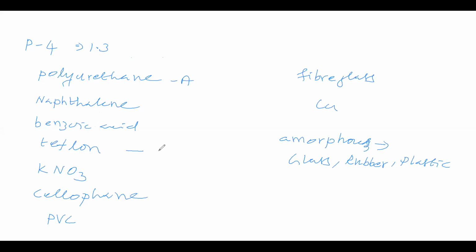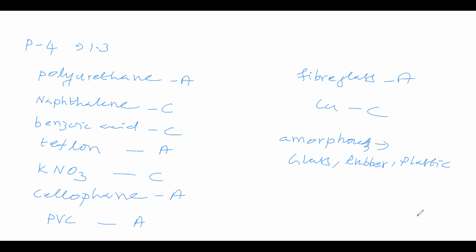Teflon is a polymer, therefore amorphous. Potassium nitrate, cellophane is polymer, therefore amorphous. PVC, polyvinyl chloride is polymer, therefore amorphous. Fiberglass, it is a glass, therefore amorphous. Remaining are what? Crystals. Naphthalene crystals, crystalline. Benzoic acid, crystalline. Potassium nitrate crystals, crystalline. Copper metal, crystalline. Like this we have seen.